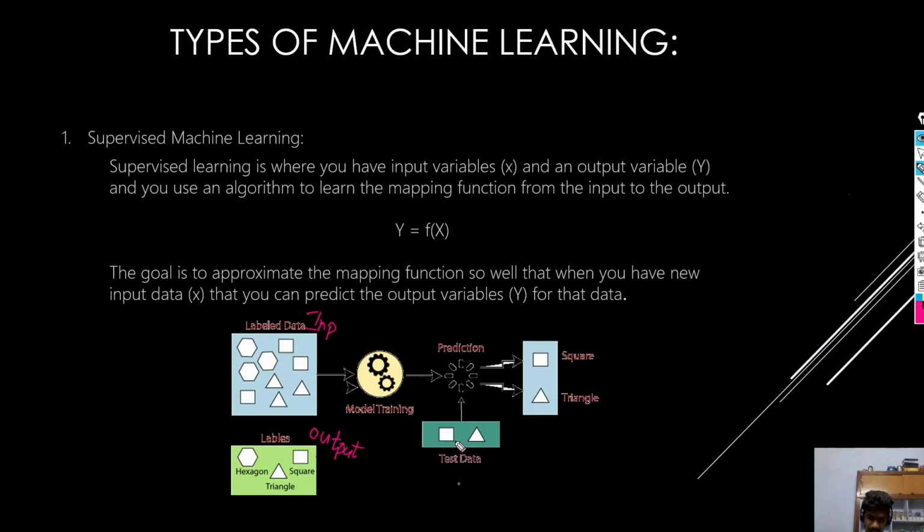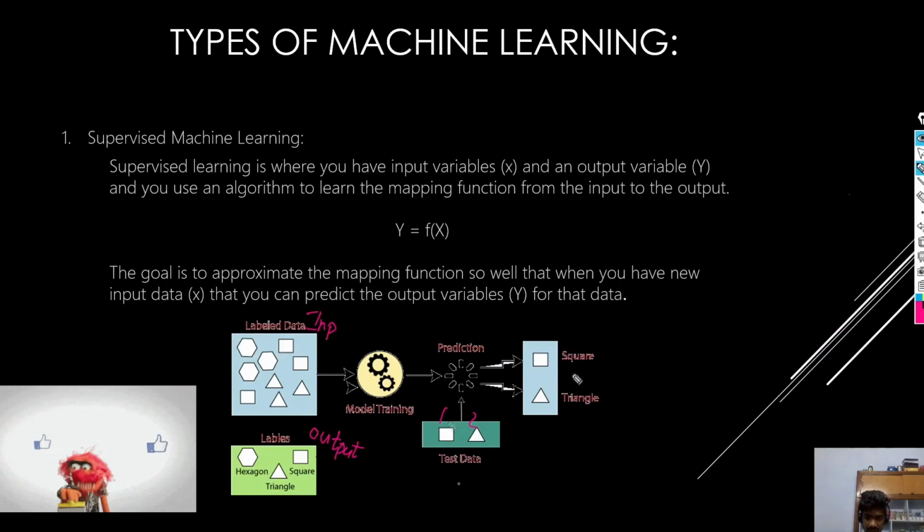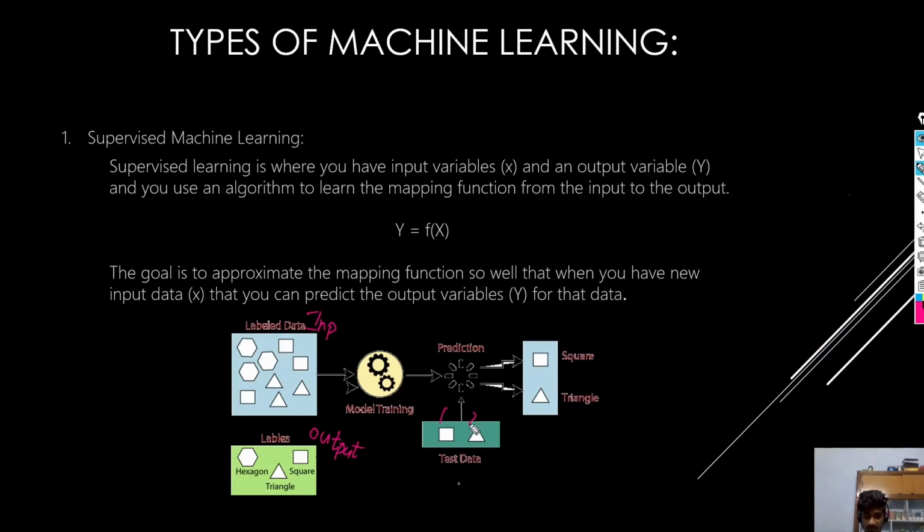So what happens is the test data, because now this shape is given. For example, the shape rectangle and the triangle are the two test cases. This is test case 1 and test case 2 is given. So the model, by using these label data, tries to predict that for this first diagram it's a square, whereas for the second diagram, the model predicts that it's a triangle.